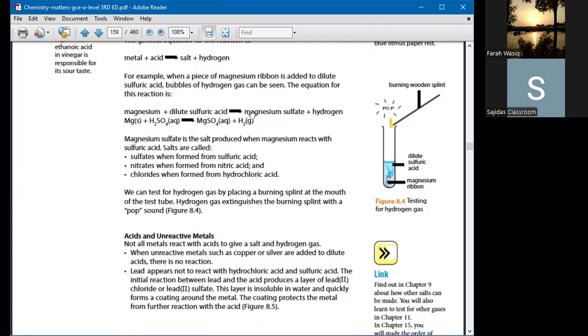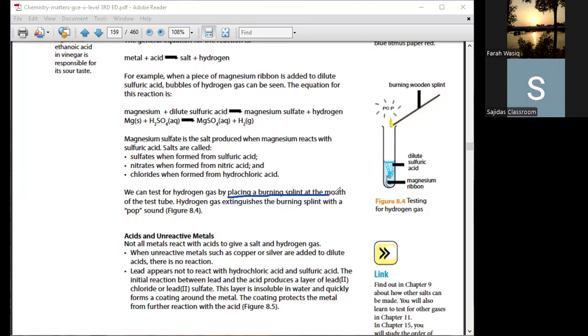But if you go towards a detailed test, like if it is of 2 marks, then you must first of all write the test for hydrogen. We can test hydrogen gas by placing a burning splint at the mouth of the test tube. Hydrogen gas extinguishes the burning splint with a pop sound. This is a detailed test. So for the test part, you say place the burning splint at the mouth of the test tube. And now the shortcut: the burning splint will be extinguished with a pop sound.